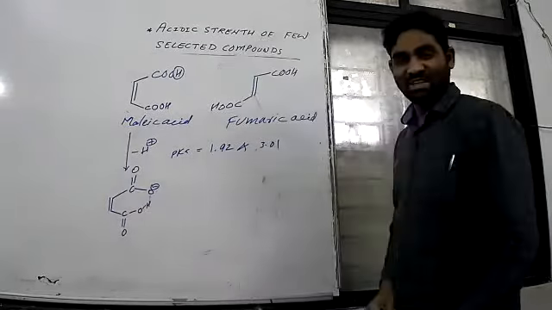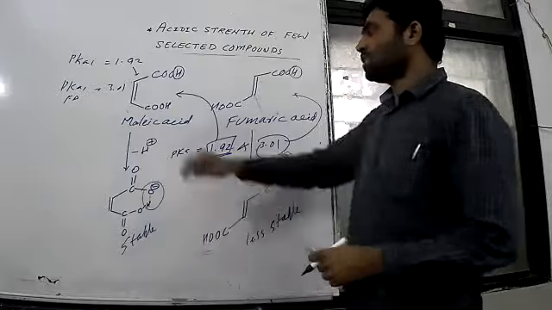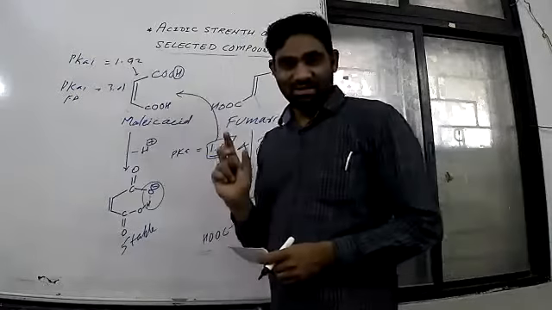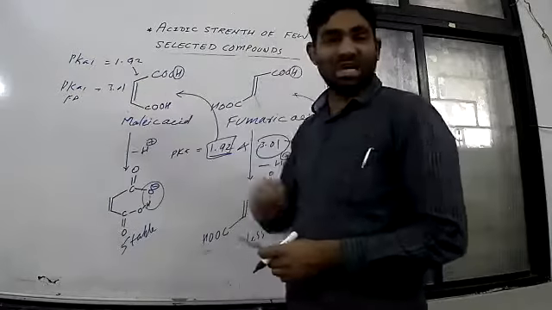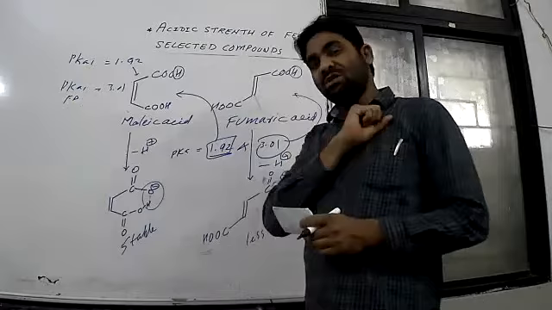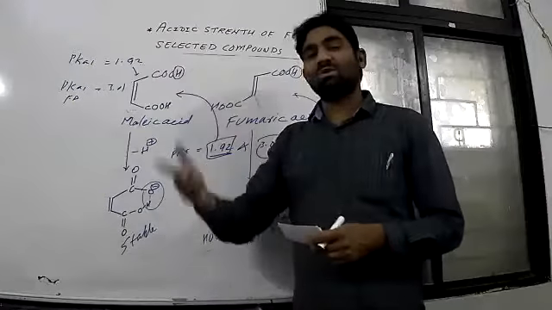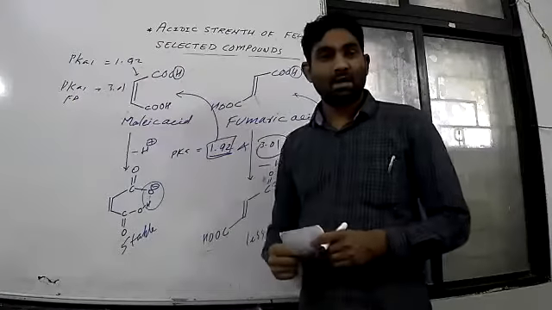So pKa1 is 1.92 for maleic acid. pKa1 for fumaric acid is 3.0. So pKa1 is higher for the weak acid. The weak acid has a much higher pKa. Now you can see.